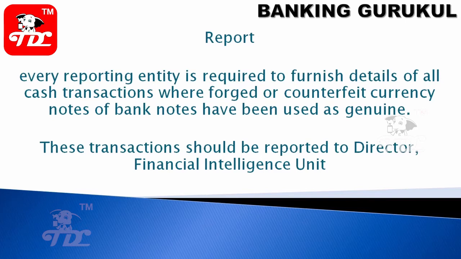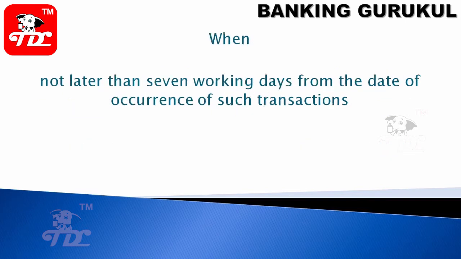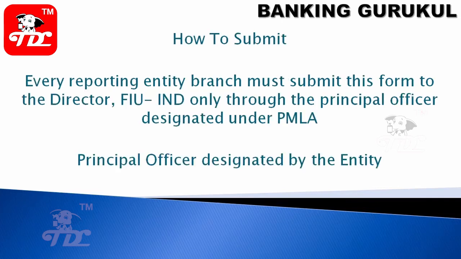We have already discussed when: not later than 7 days from the date of occurrence of such a transaction. For example, if you find such an incident today, within 7 days you have to intimate the Director FIU. How to submit?